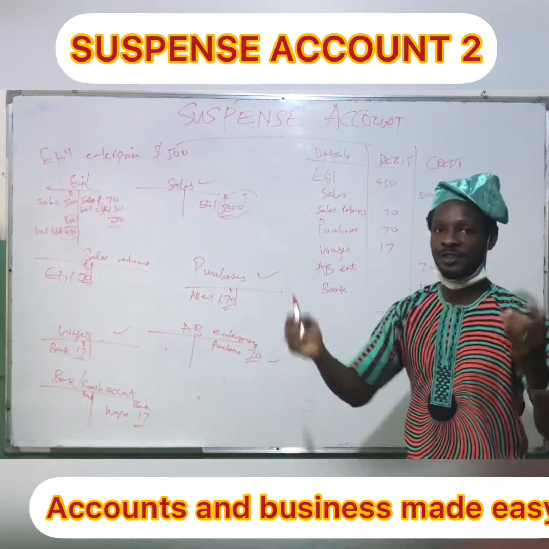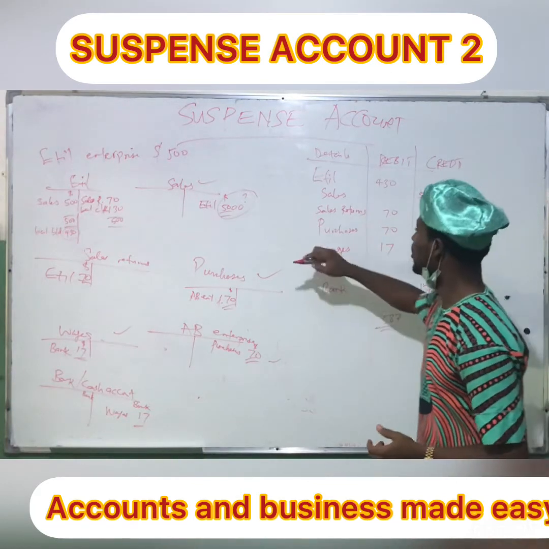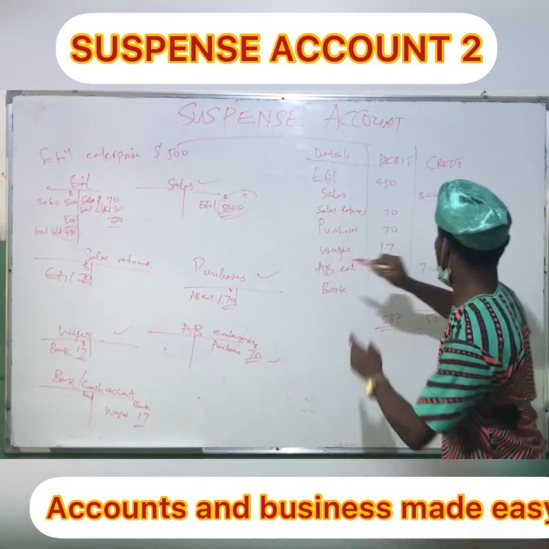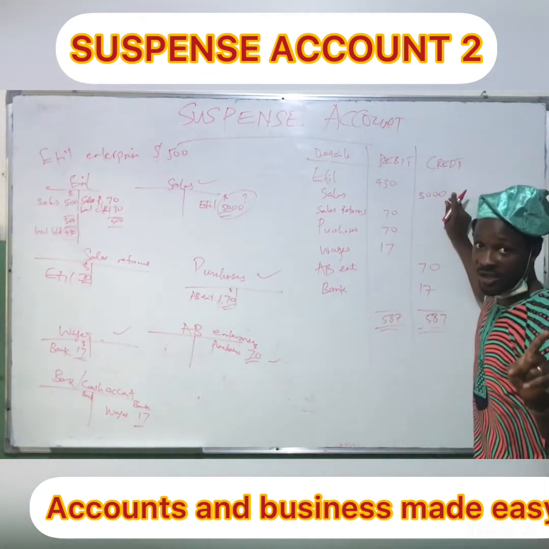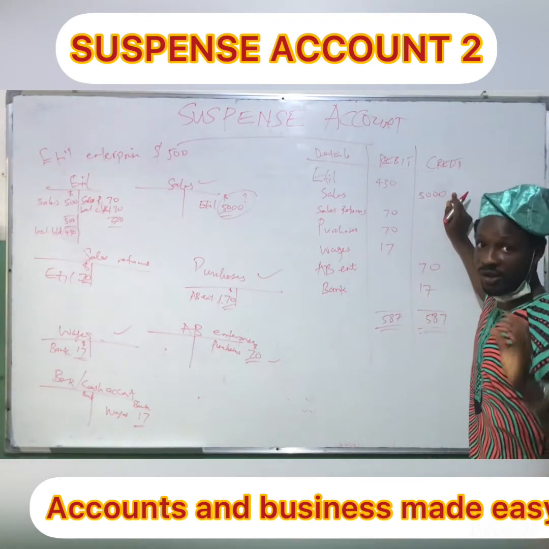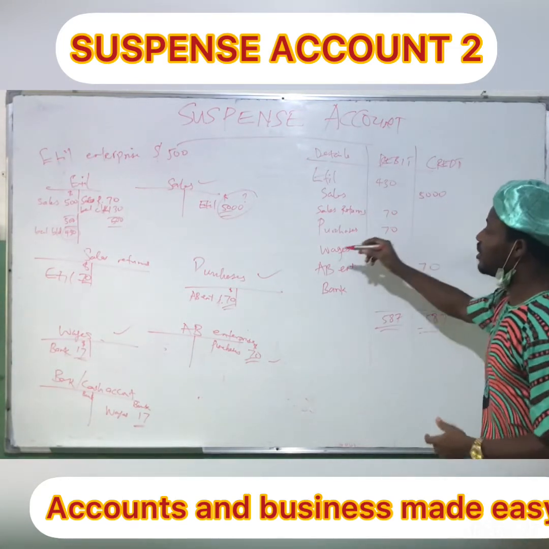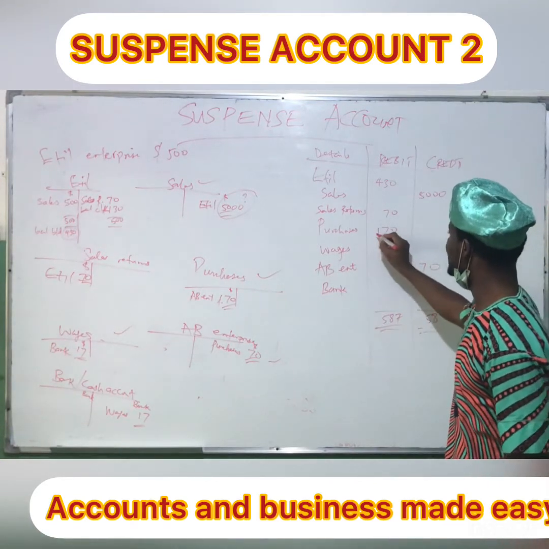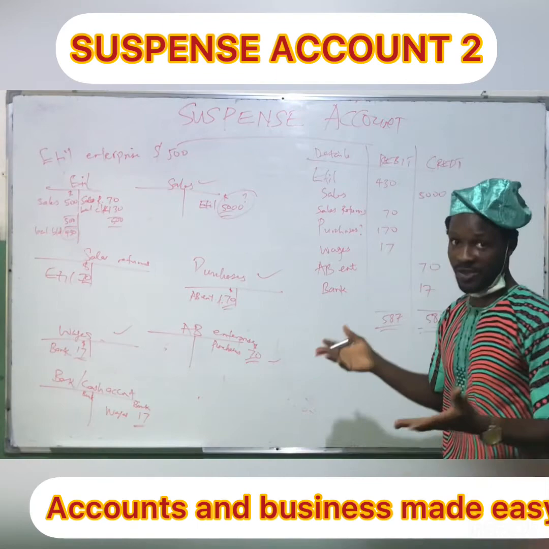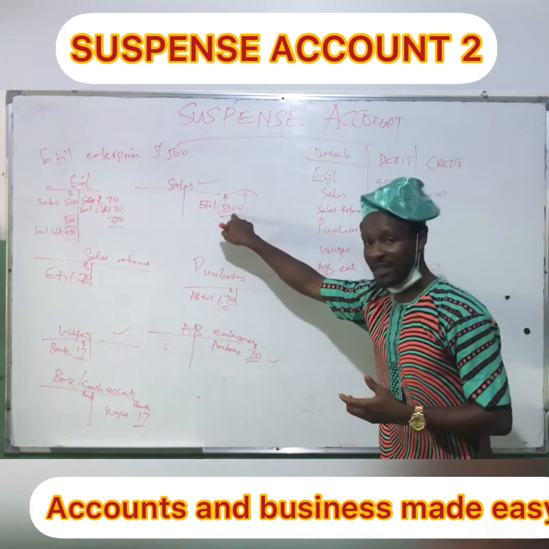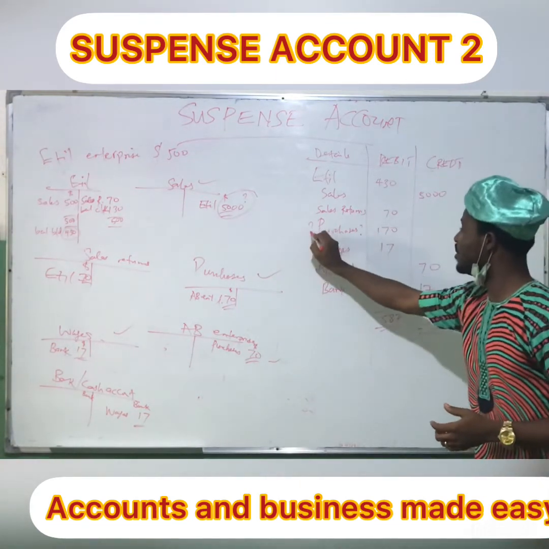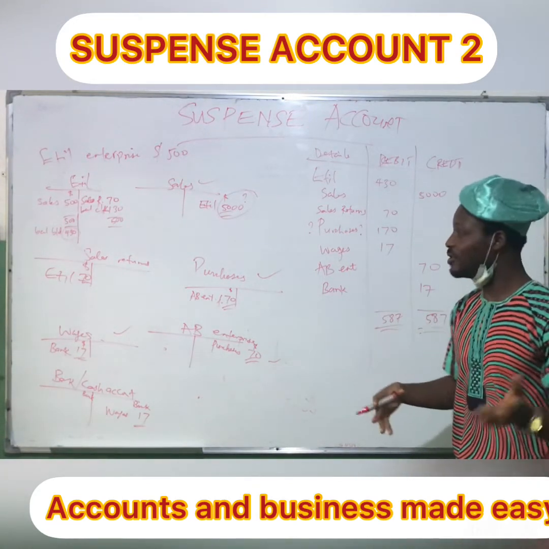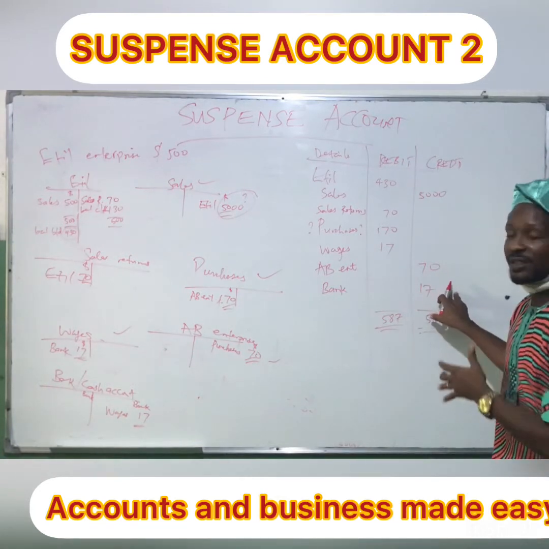And now we need to prepare the suspense account. Now, Etil remains 430. Sales now is 5,000. That is wrong. We did not know it's wrong until we discovered the error. Now, sales returns is 70. Purchases is 170. This is an error. I said I deliberately made mistakes here and there. This is deliberate, but normally accountants can also make mistakes. When those mistakes happen, we deal with them in suspense.